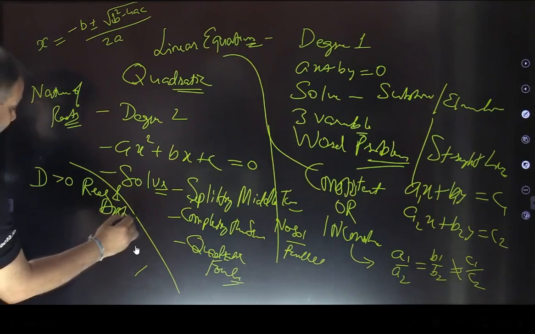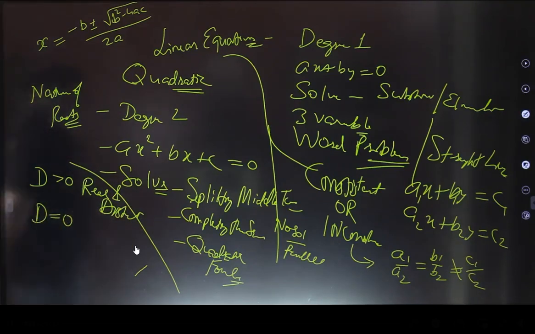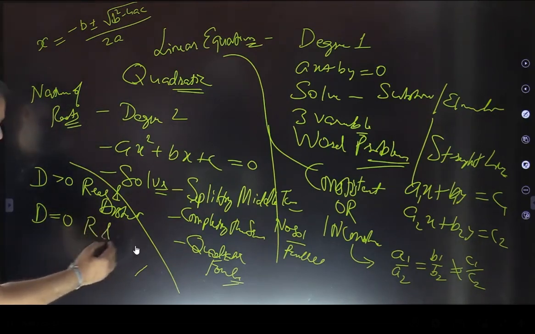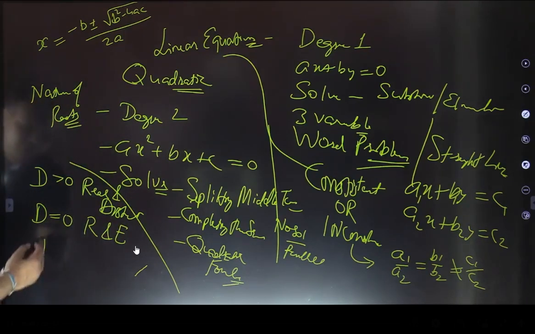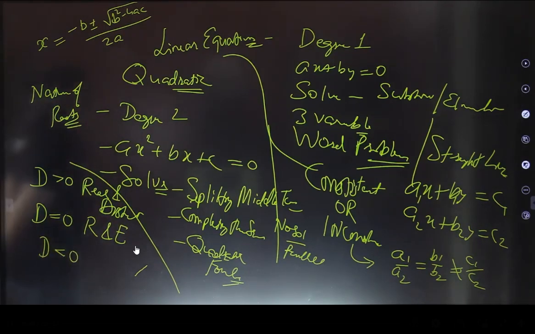If the discriminant is equal to 0, what then? In that case, yes, roots are going to be real and same, equal roots, right? In short, we can write real and equal. Good. And if this discriminant is less than 0, in that case, roots are imaginary or complex roots, we can say.